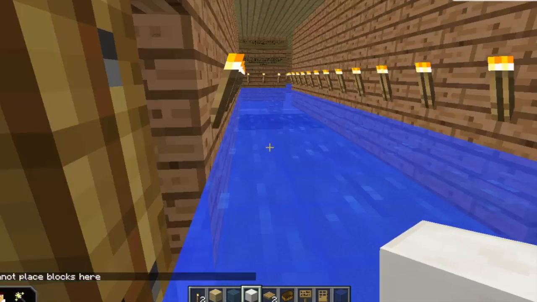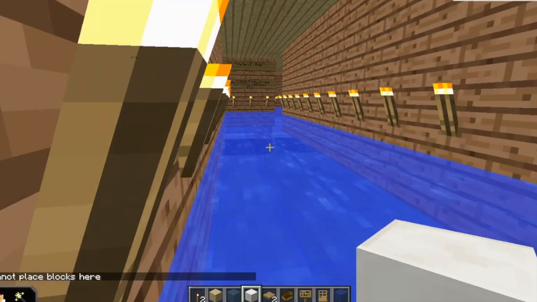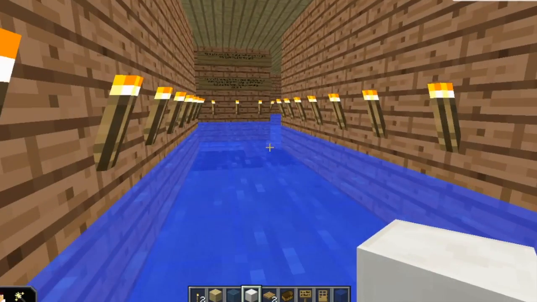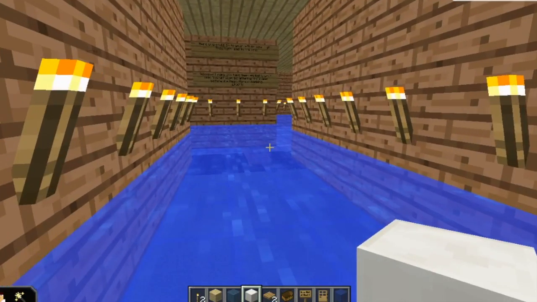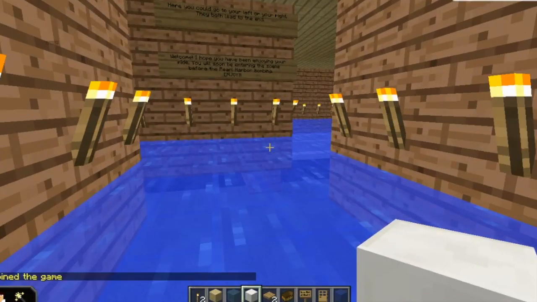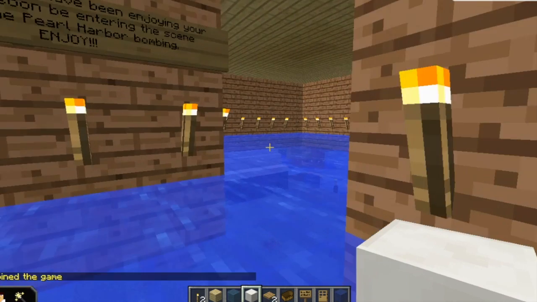The exhibit is supposed to be an interactive way to learn more about the December 7th, 1941 bombing of Pearl Harbor. Did you know that the Japanese bombed the U.S. without any type of warning whatsoever? Up ahead of you, there will be two turns. You may choose the turn you'd like to go on. I'm going to take you to the right side.